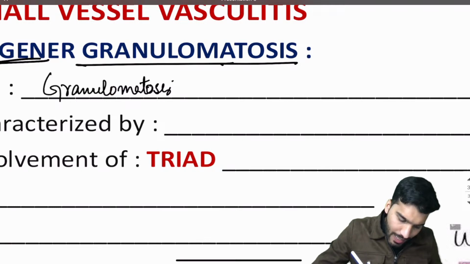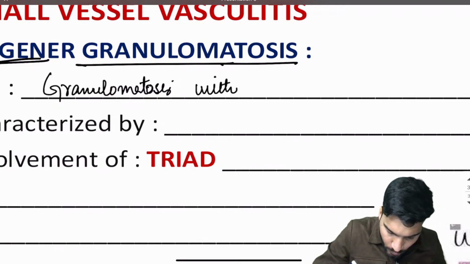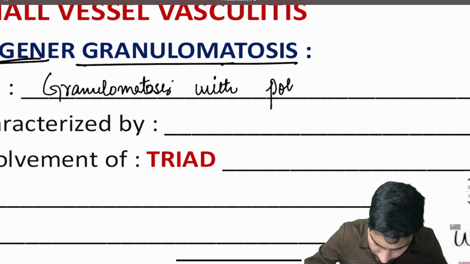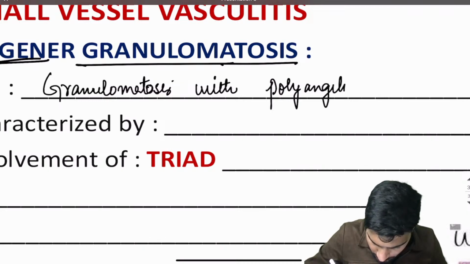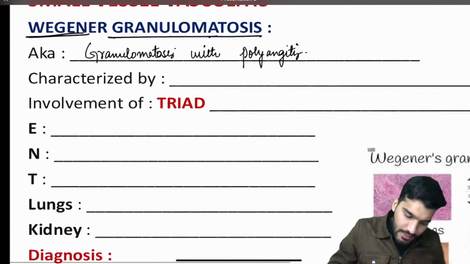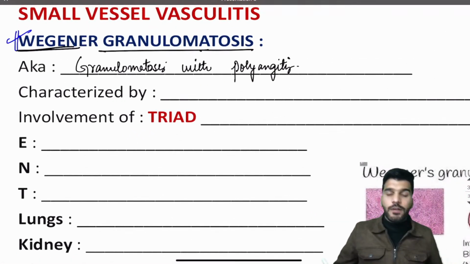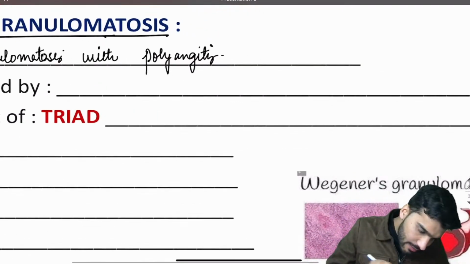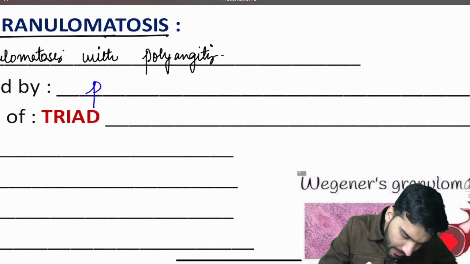This Wegener's granulomatosis, which affects the small vessels, is characterized by the presence of a necrotizing granuloma.